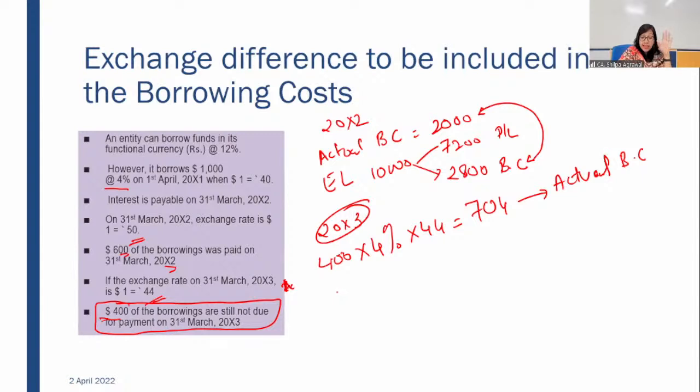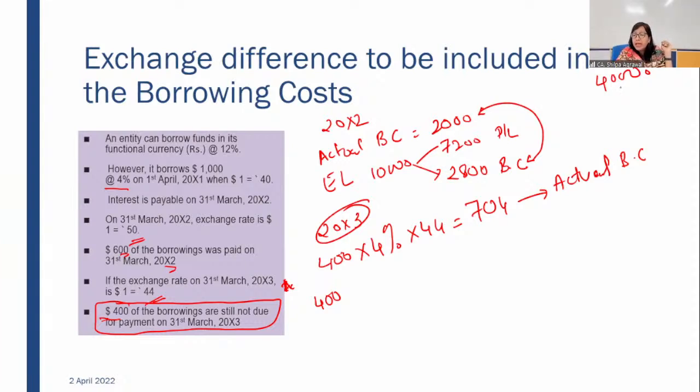What was the difference in the exchange loss or exchange gain? Now, we borrowed 40,000 rupees in currency. If we would have borrowed 40,000 in function currency, in rupees, what would we have done?